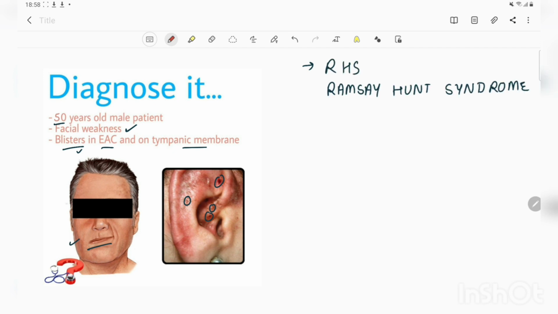Now let's discuss this Ramsay-Hunt syndrome, and we'll discuss it under the following headings. First is, what is this Ramsay-Hunt syndrome? Next is how it occurs, why it affects some persons and why not others. Next is how the patient presents. Next, we'll discuss how to diagnose this case, and in the last we'll discuss the treatment of this disease. So firstly, let's start with our what.